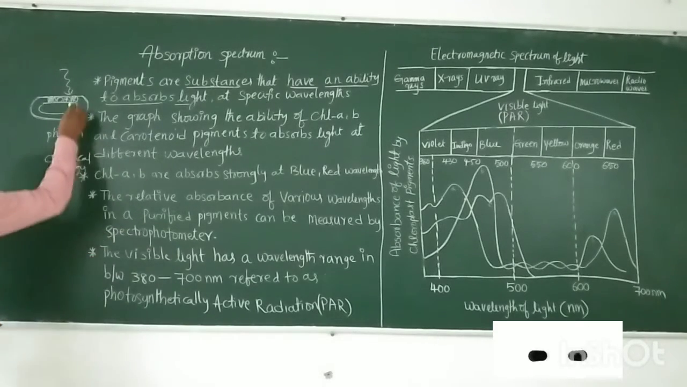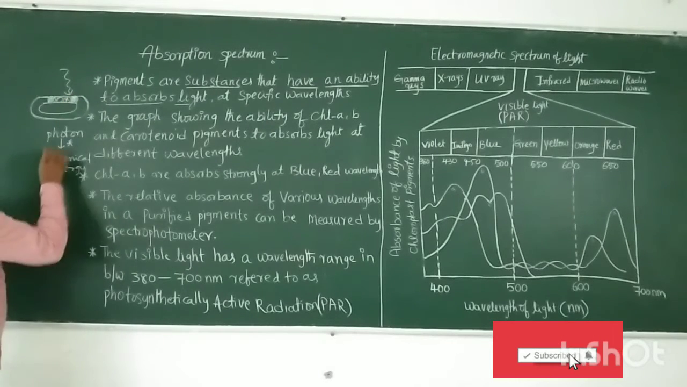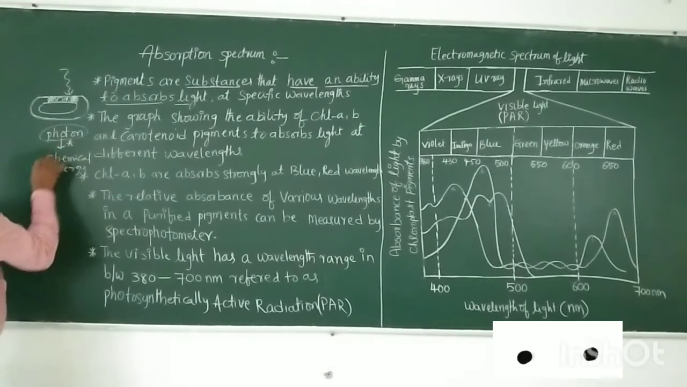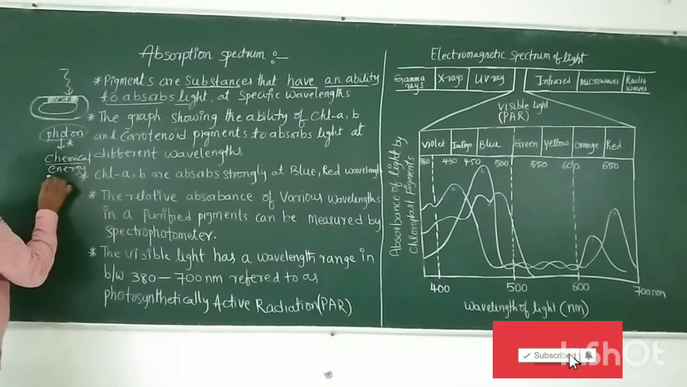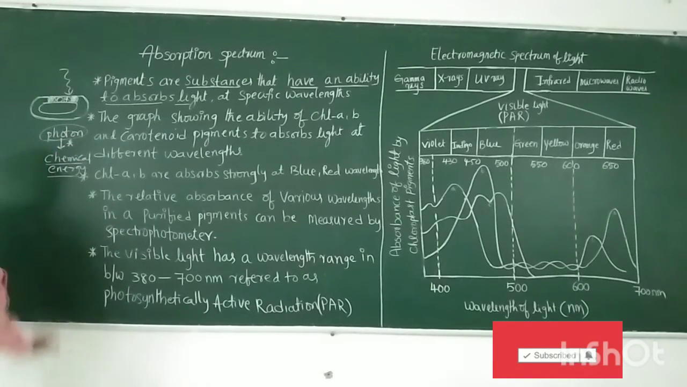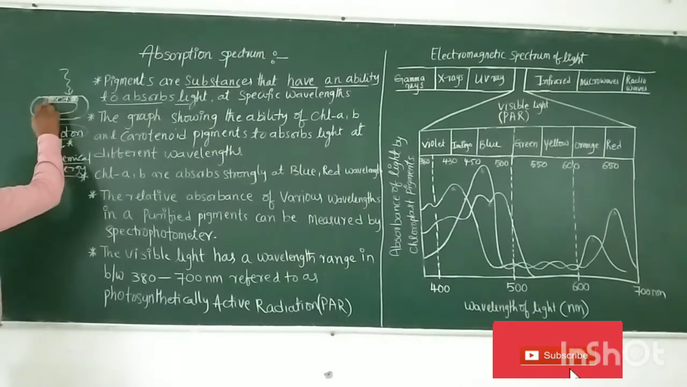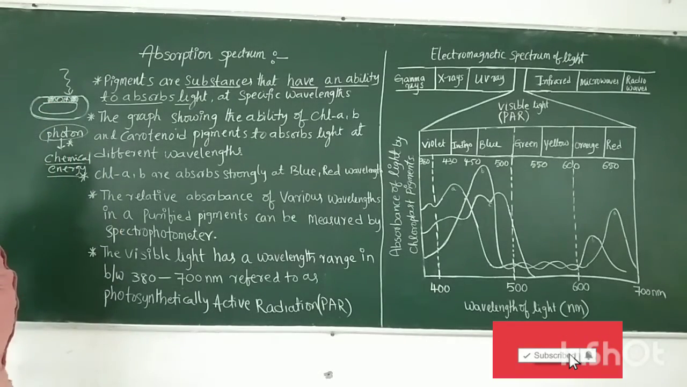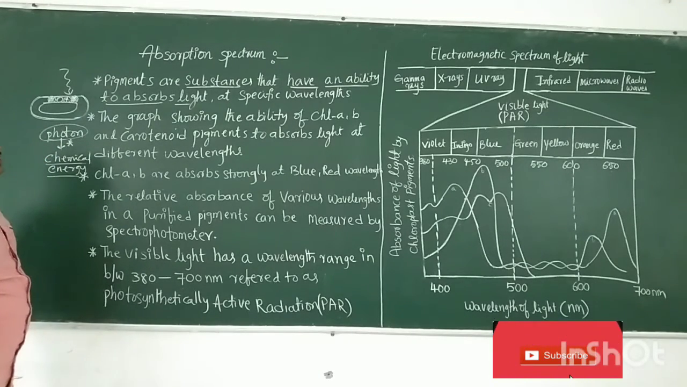So here the chlorophyll molecules or pigments absorb light in the form of photons. The photon is the light energy. That light energy is converted into chemical energy. This process is called photosynthesis. Photosynthesis takes place in the thylakoid membranes because chlorophyll molecules and some other pigments are present here.